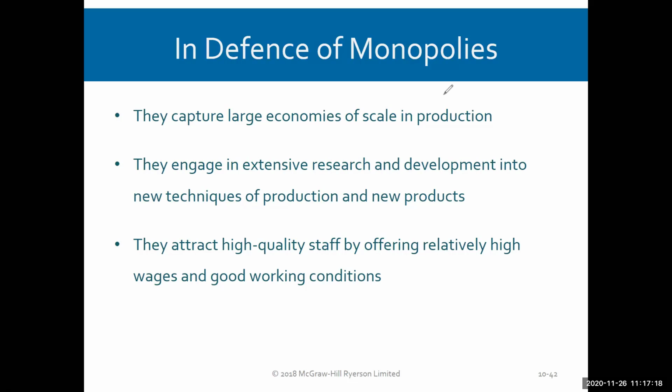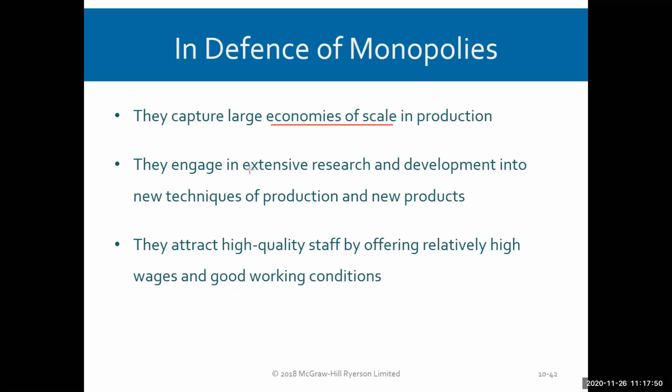That's one thing we didn't show in that slide, but you could make an argument that some monopolists would capture huge economies of scale. And as you know, that means lower and lower long-run average costs of production. So some of that can be passed on in lower prices and higher quantities. In some cases, monopolists are able to capture large economies of scale and end up passing some of those savings on to consumers in lower prices.